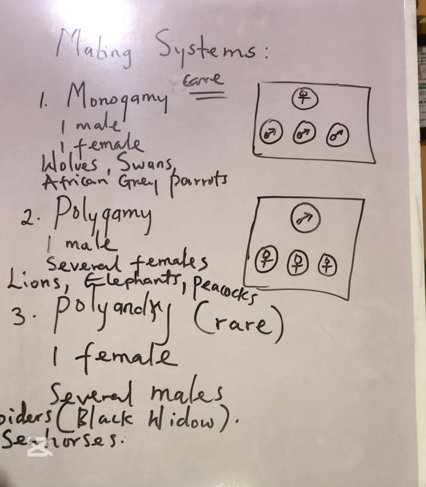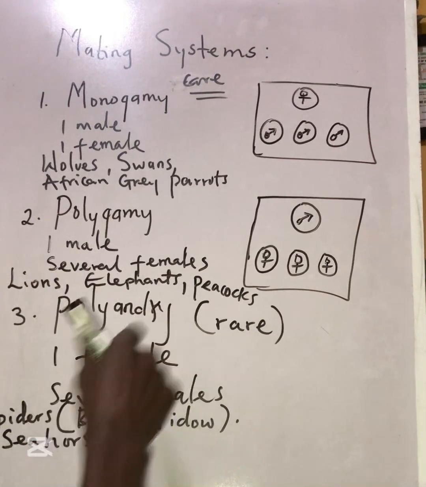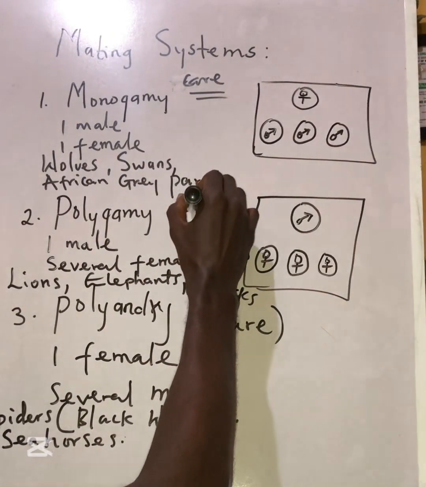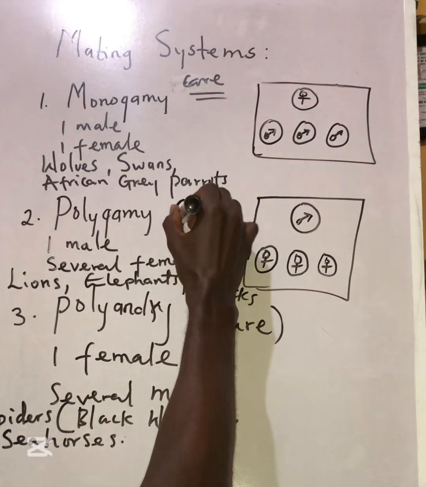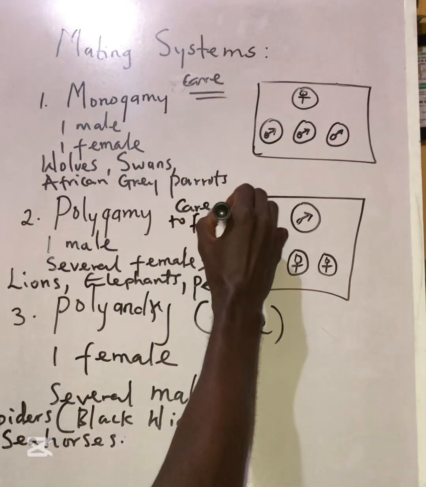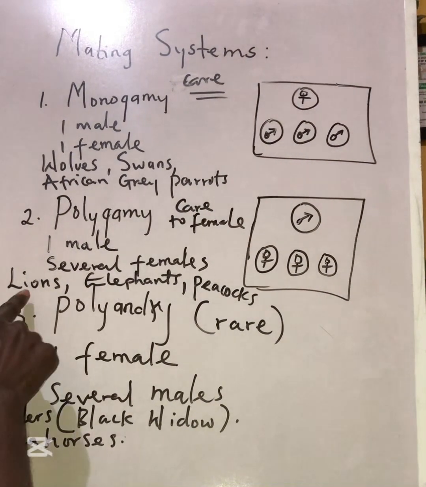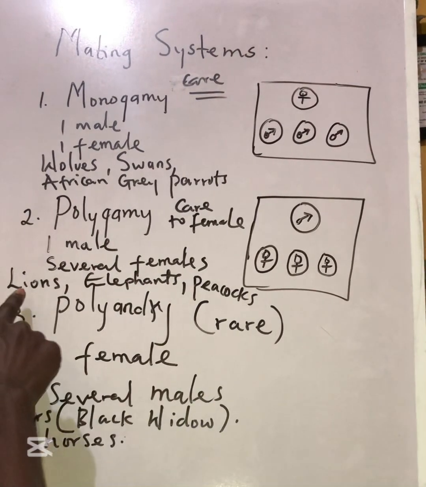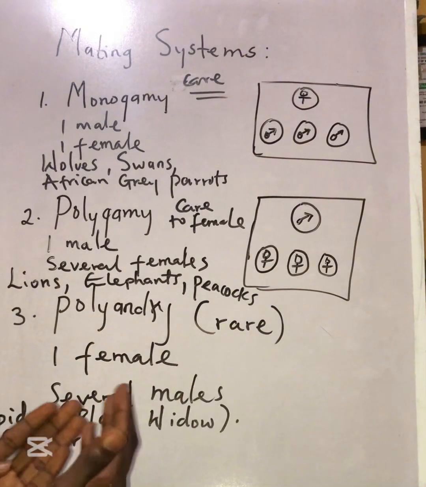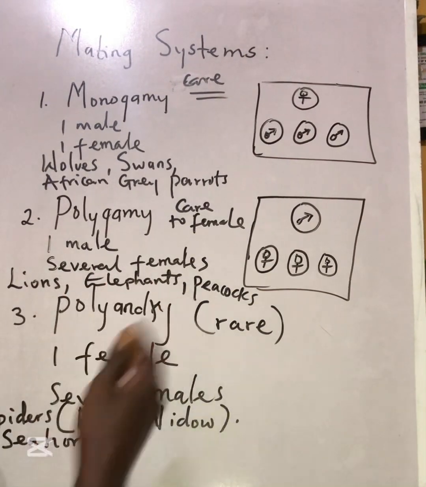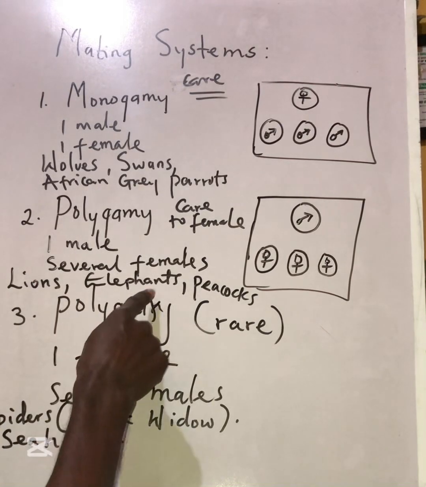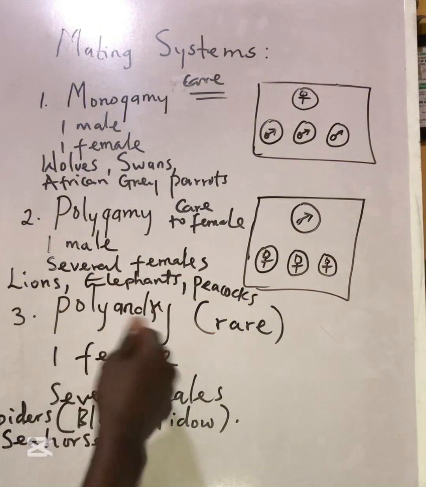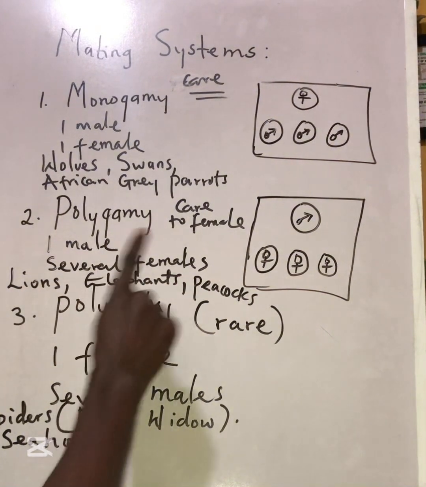In polygamy, we are having one male and several females. Most times, the parental care is left to the female, as we can see in a pride of lions. Since we have just one male and several females, the male organism may not have the luxury of time to take care of the young. So each of the female organisms is left with the responsibility of taking care of the young in this scenario.